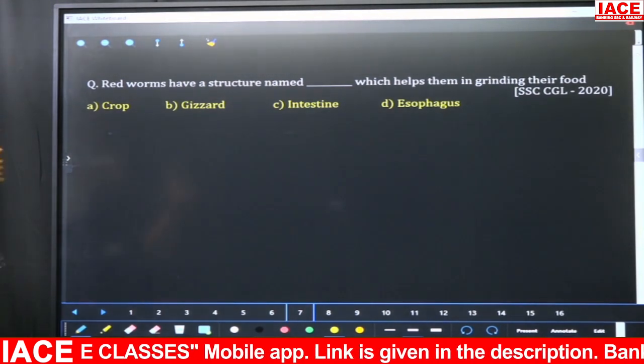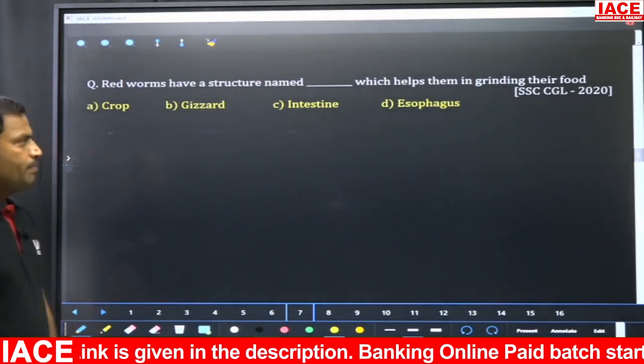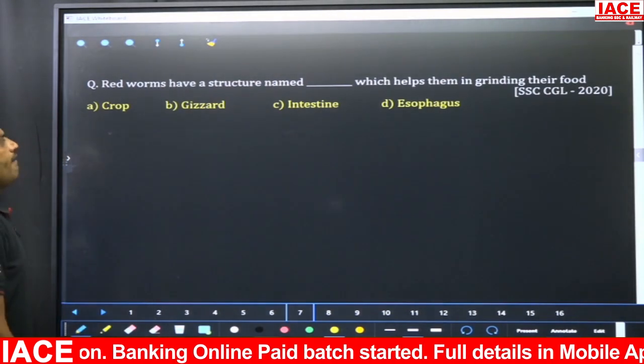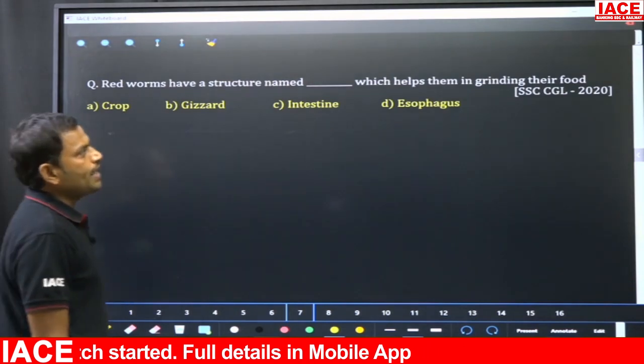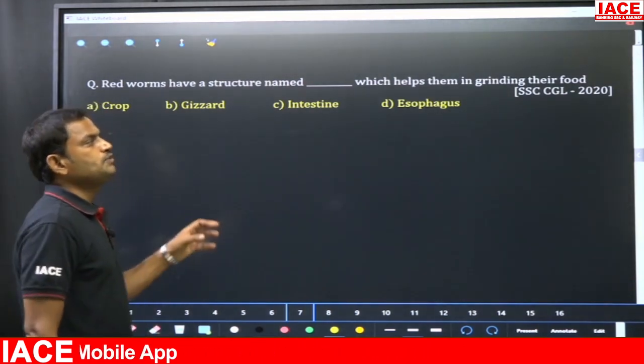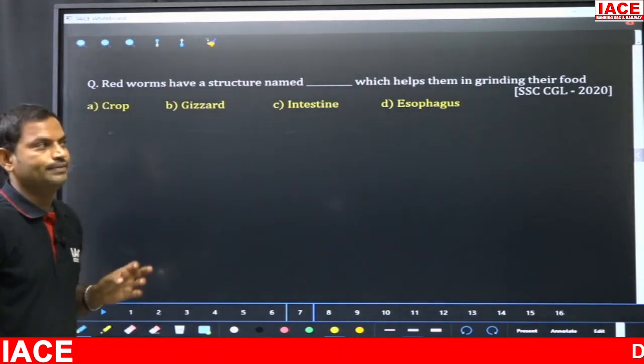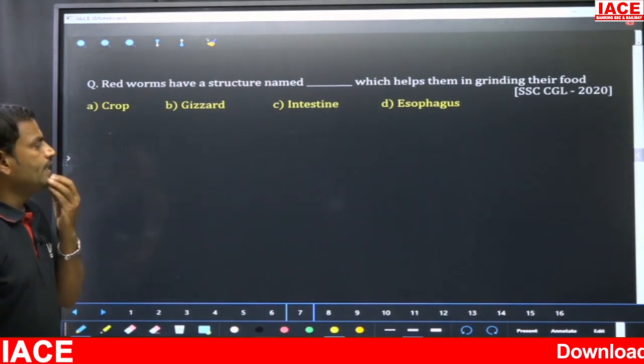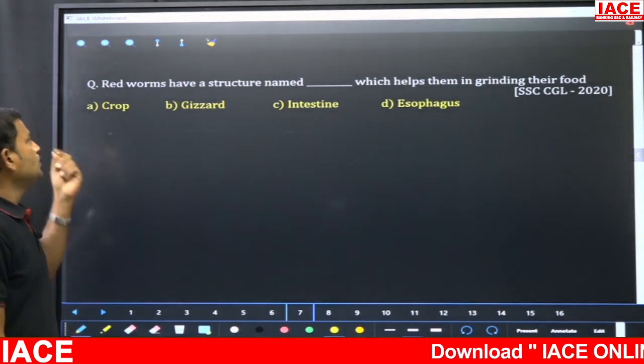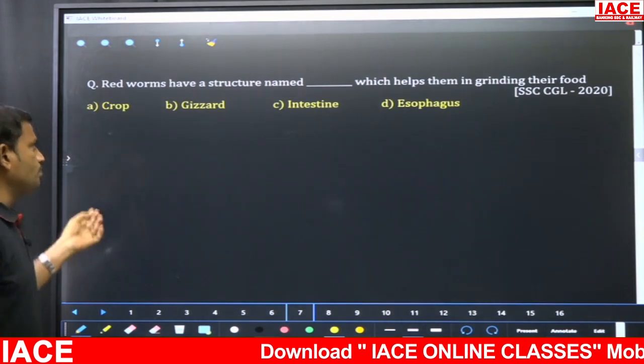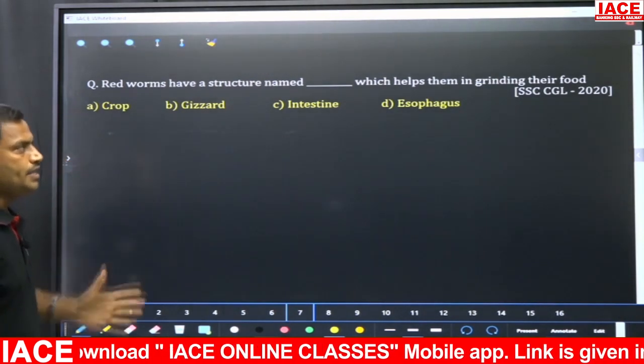So the timer is off. Yes, my dear students, very good response. Red worms have a structure named dash which helps them in grinding their food. It was asked in SSC CGL 2020. Here the options are crop, gizzard, intestine and esophagus.